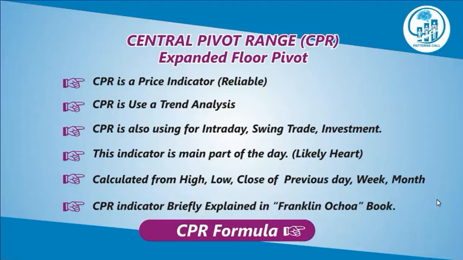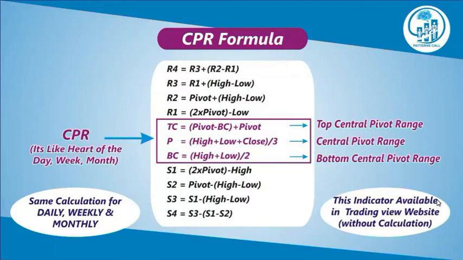Okay, come, let's do the CPR formula. This is the CPR formula, but the CPR is like the heart of the day, week, month. Okay, these 3 lines: TC, BC, and pivot. These 3 lines are very important. Top central pivot range, bottom central pivot range, and below there are 4 supports and above there are 4 resistances. This calculation is the same for daily, weekly, monthly.